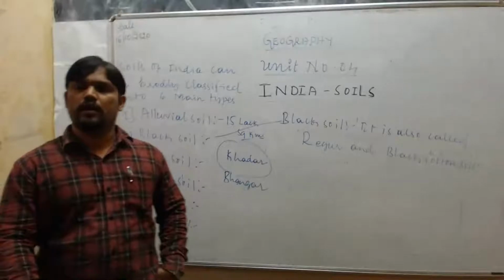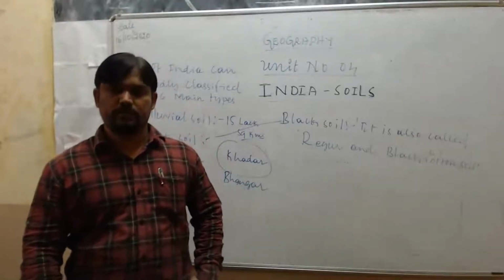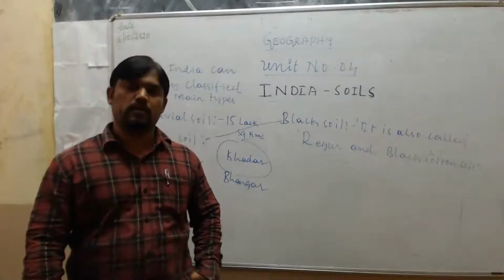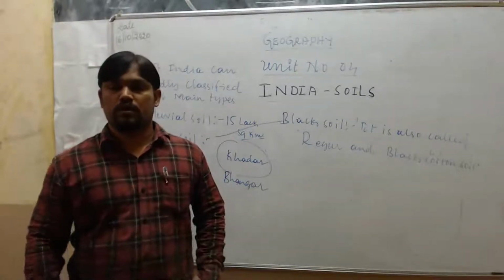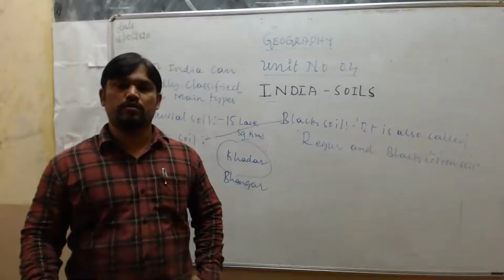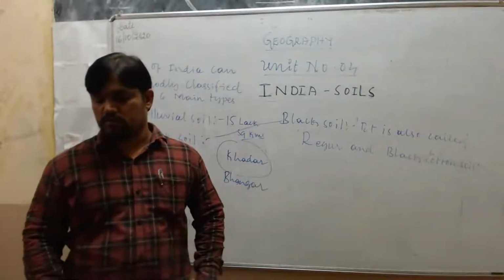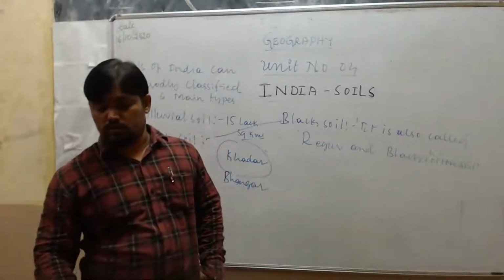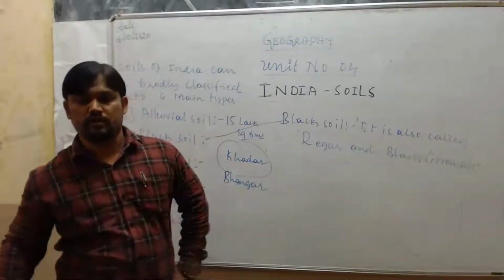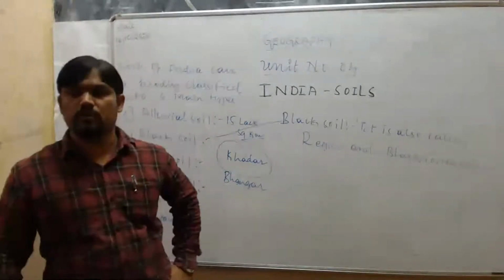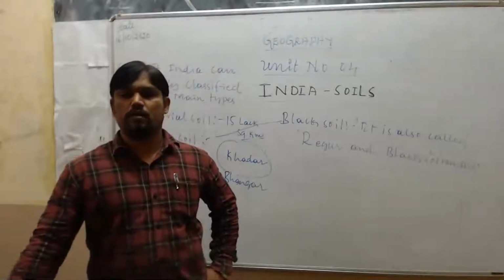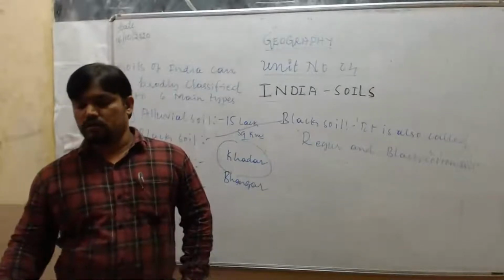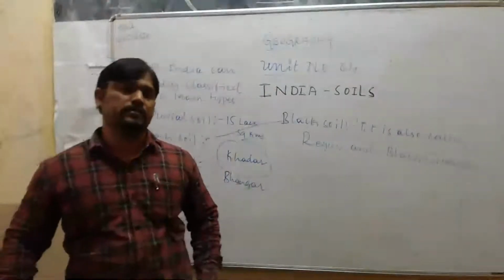Black soil has more clay particles. Black soil has a high amount of clay content, so that's why its water retention capacity is more. It can keep moisture for many days. So that's why it is best suited for cotton cultivation. Along with cotton, we can grow paddy, sugarcane, jowar, maize, pulses, wheat, and chilies also.